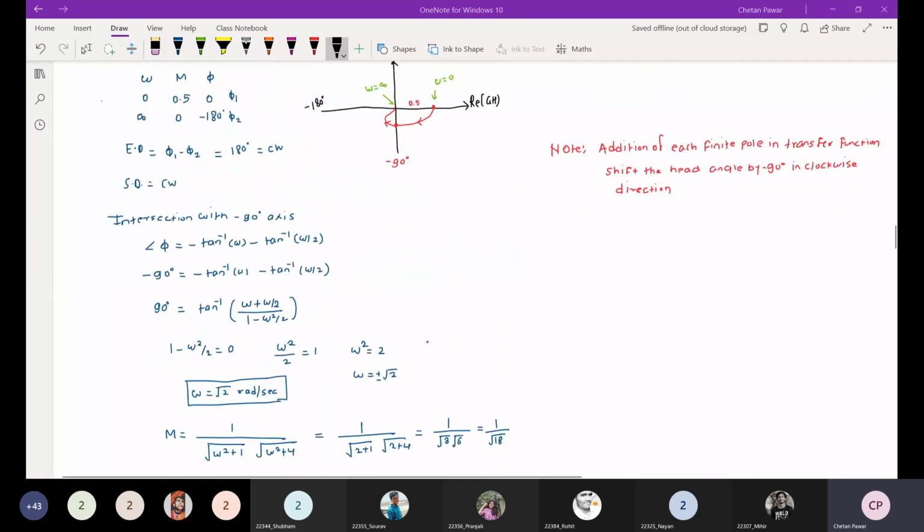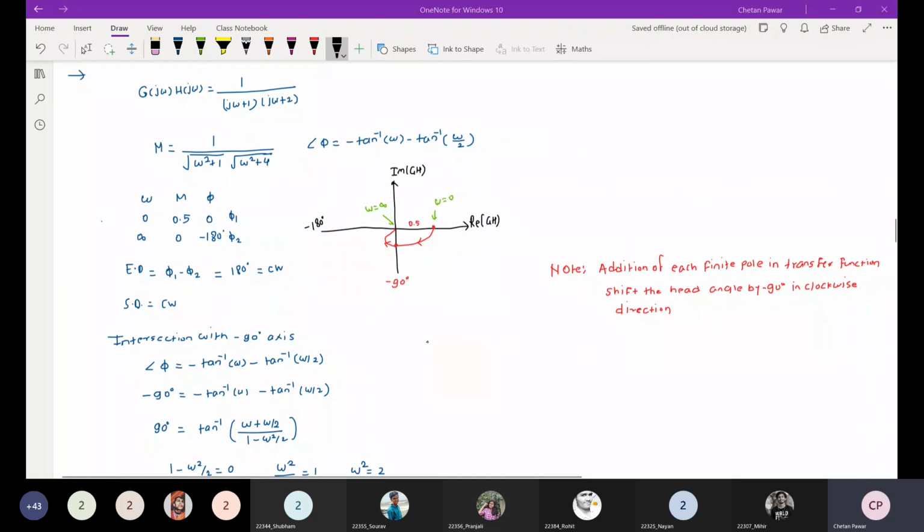In this way, you can find the intersection of the polar plot with any angle axis by using the angle condition.